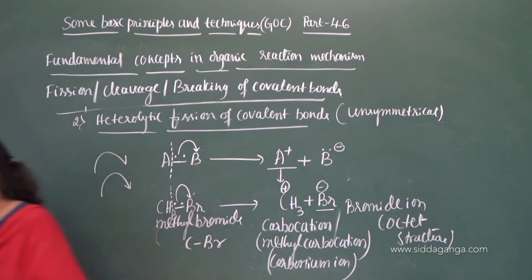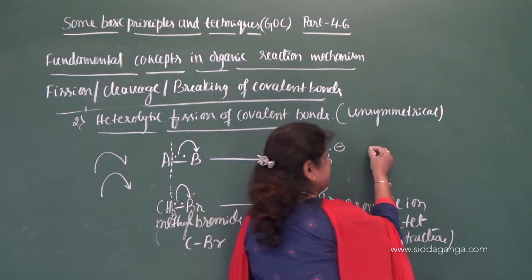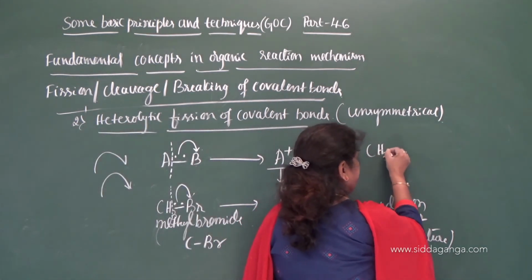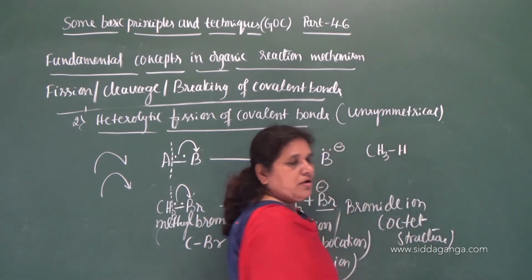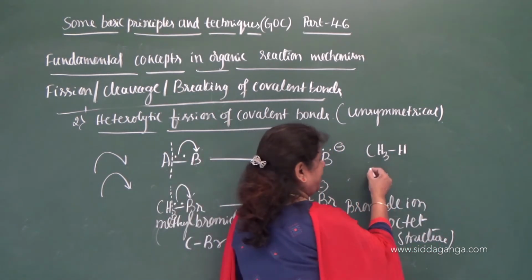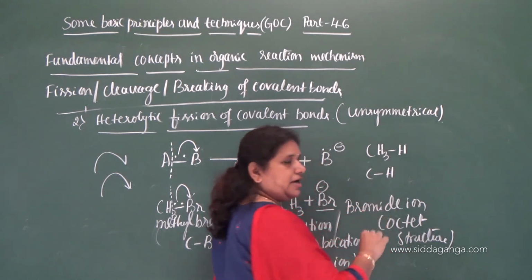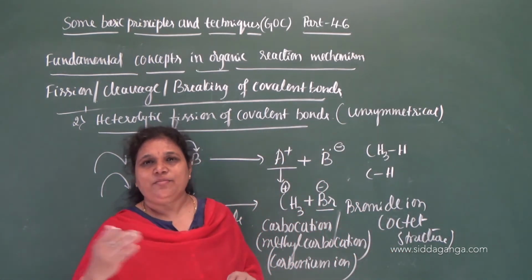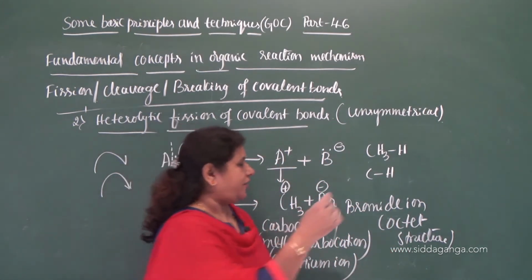So one more example that I can give here: if the compound is of this type, CH3-H. Here there is a carbon to hydrogen bond, and as you know, carbon is slightly more electronegative compared to hydrogen.